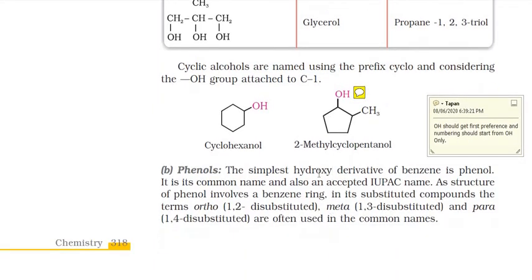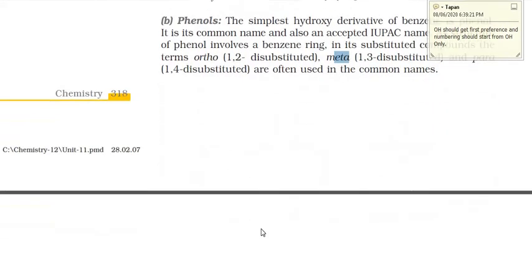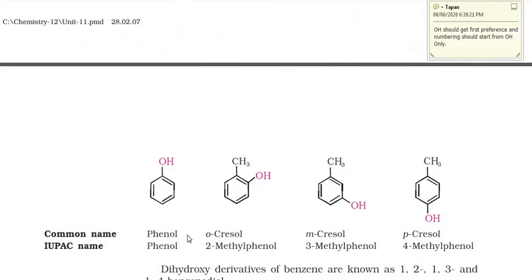Now moving to the next part, phenol. The simplest hydroxy derivative of benzene is phenol. So if you have OH on a benzene ring, that becomes phenol. It is a common name and also accepted as IUPAC. As the structure of phenol involves a benzene ring, in its substituted compounds we learn it as ortho, meta and para substituted. So there are some common names which are given to us,